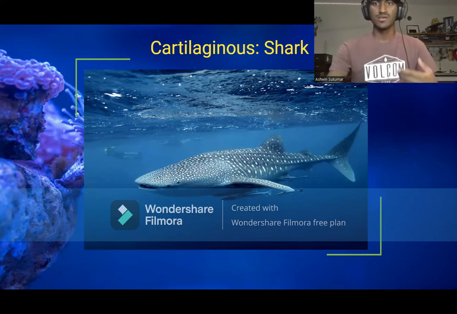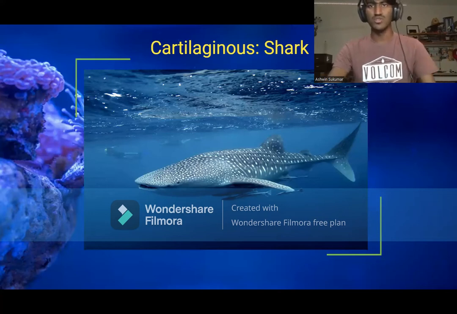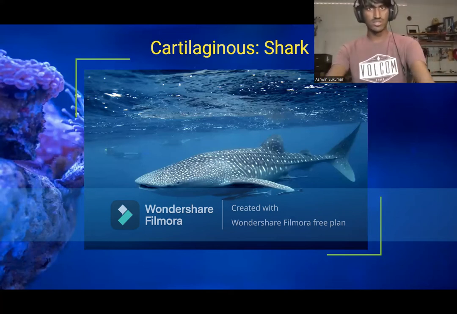muscle. According to the Encyclopedia Britannica, I want to say they mentioned that cartilaginous fish are one of the two most known groups. They're considered to be living fossils because of their very similar relation to their ancestors from the Cretaceous period and era. One of the two major kinds of fish in this category are sharks, as shown here, the whale shark.